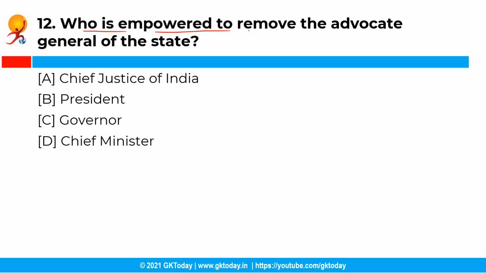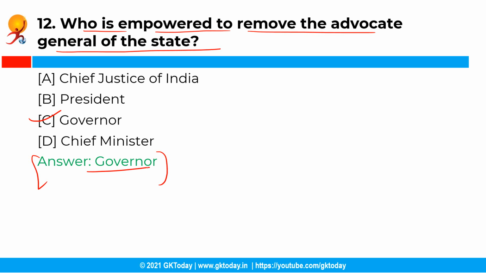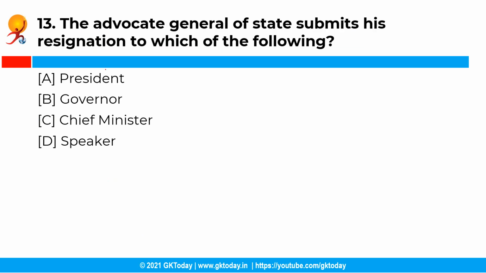So, who is empowered to remove the Advocate General of the state? You have the following options, and the correct answer is option C, that is Governor. See, the Constitution of India does not contain the procedure and grounds for the removal of the Advocate General of the state. He holds office during the pleasure of the Governor of the state. This means that he may be removed by the Governor at any time. Moving ahead with the next question.